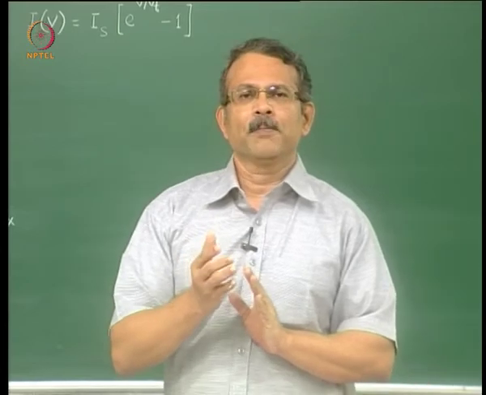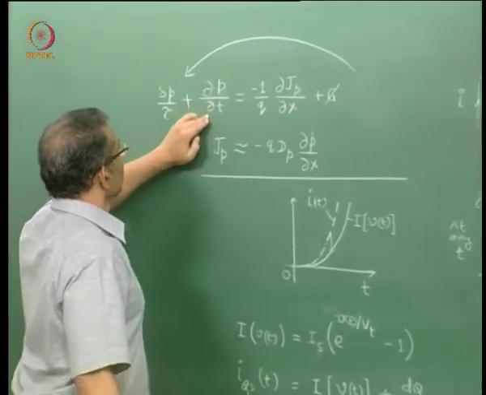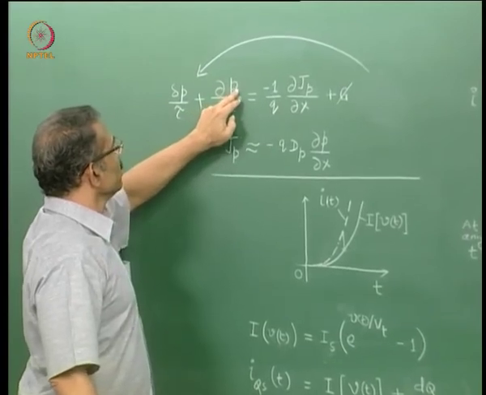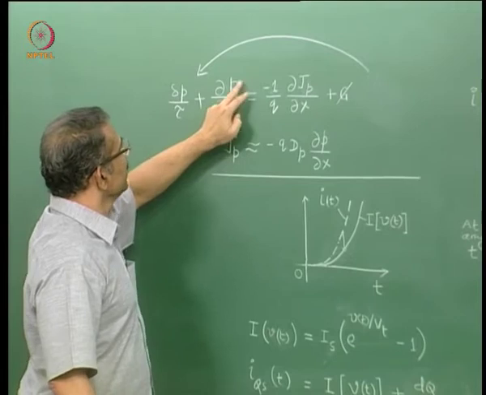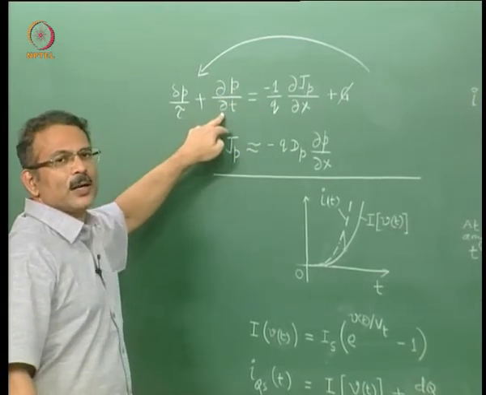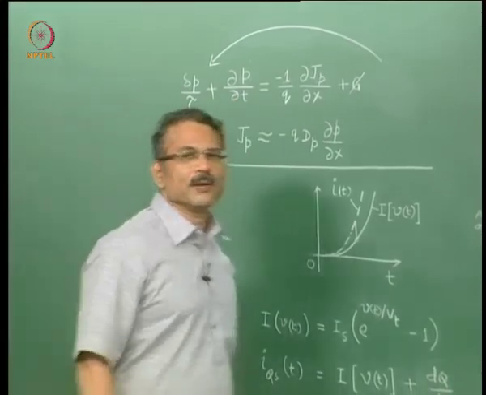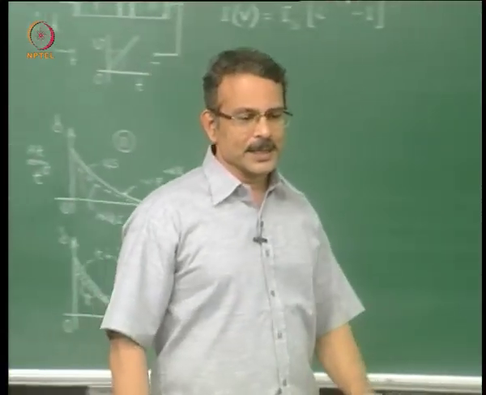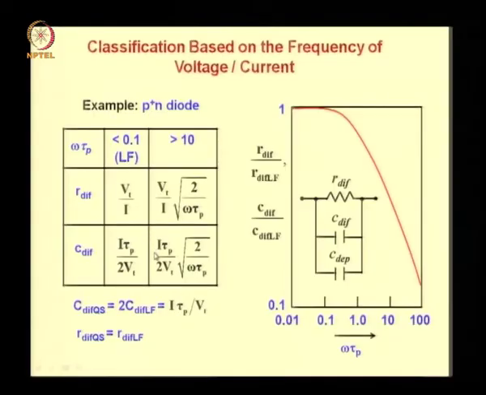On the other hand, if I use a continuity equation of this type, wherein I assume the holes to be varying sinusoidally with voltage and then solve this equation, then that is what is a non-quasi-static approach, and in that case you will get a frequency dependent capacitance. Now that is what is happening here, and in that frequency dependent expression when you tend omega to 0, then you will get this expression.